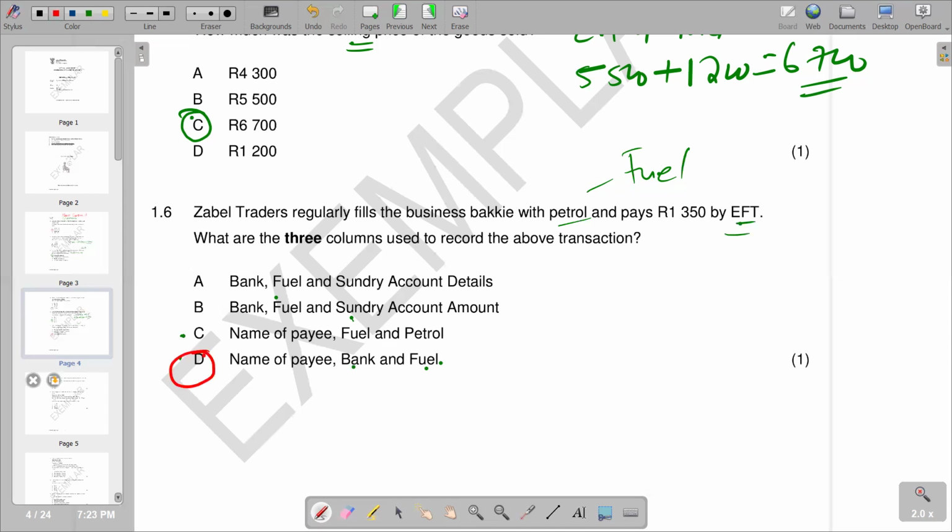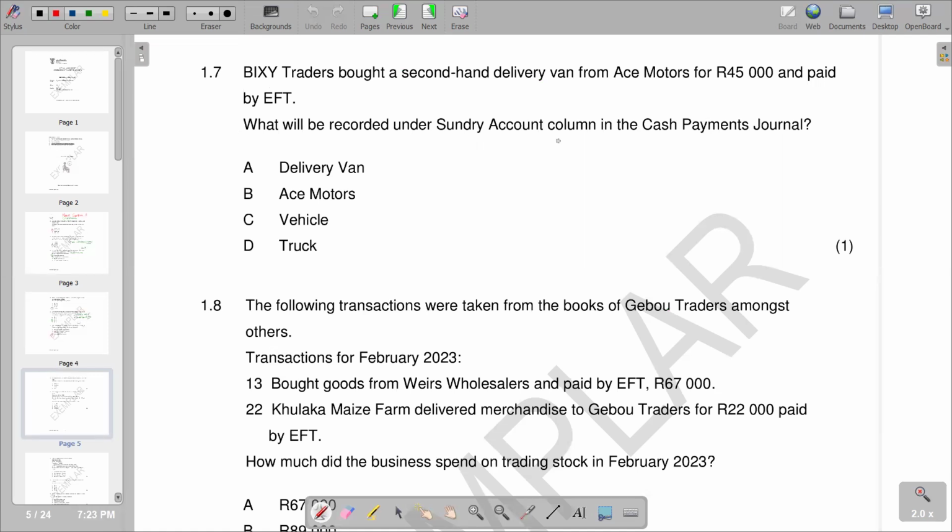So we go to the next part of our question. That's about the understand the account column in the cash payment journal. So what has been the most other vehicles? Remember, we can use the umbrella term vehicles where everything in terms of motor cars are going to fall under the vehicles, the delivery van falls under vehicle. So we have C as our correct answer that we're there.